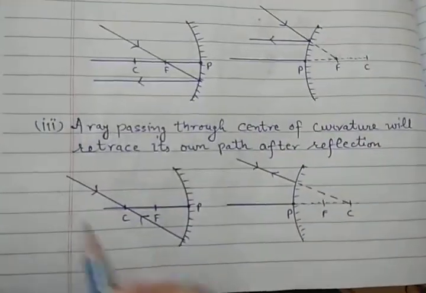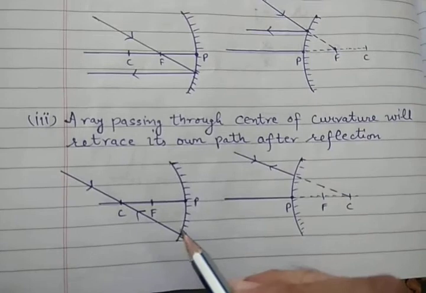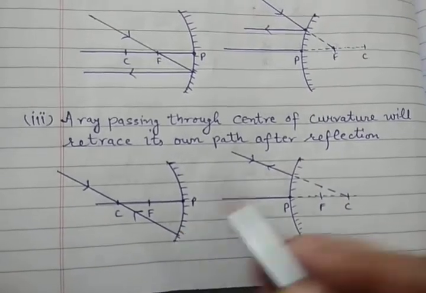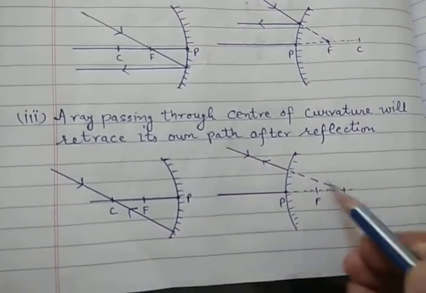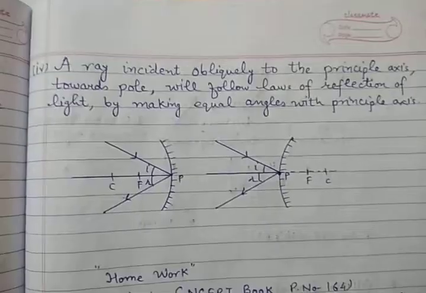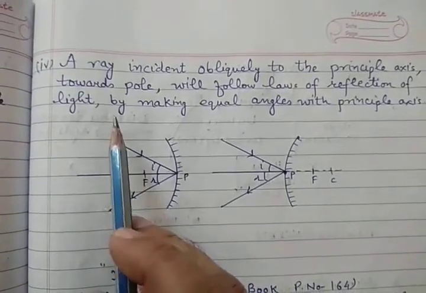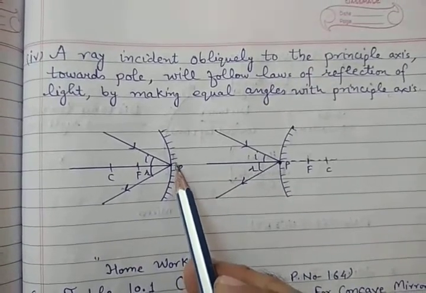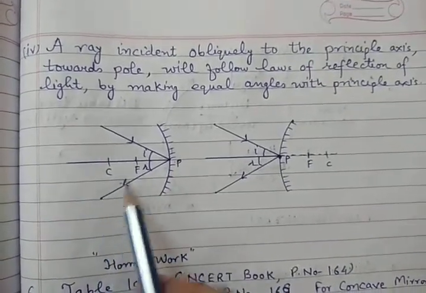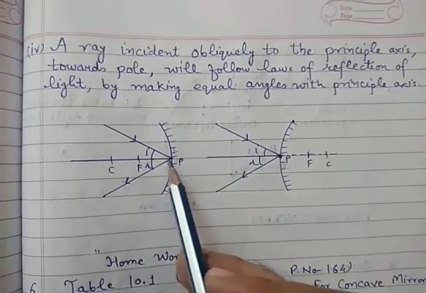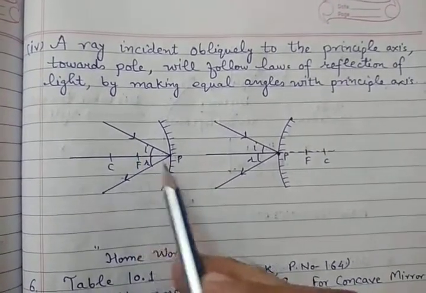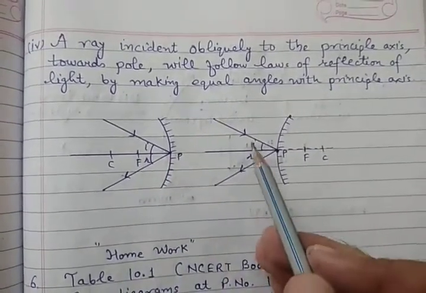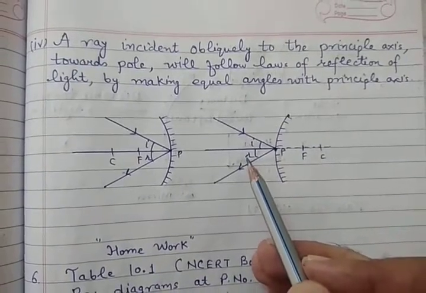Now the third rule: a ray of light passing through the center of curvature will retrace its path. Now the last rule is that a ray of light incident on the pole will get reflected back, and when this light falls on the pole, it will obey the rules of reflection of light, that is, angle of I will always be equal to angle of R.